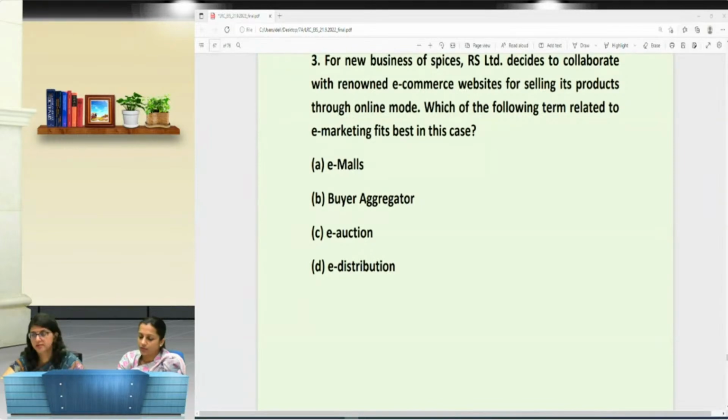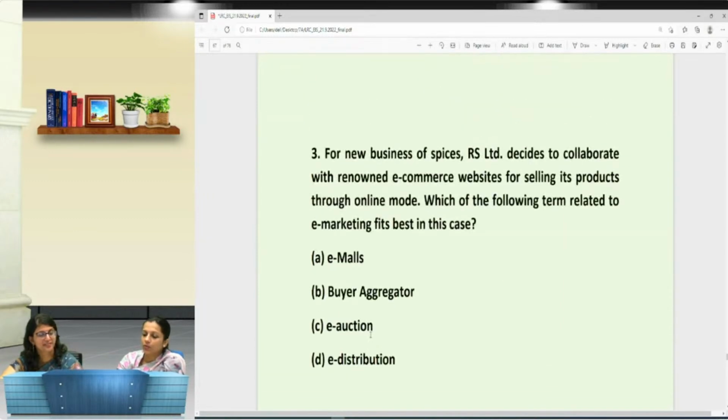Malls, e-malls. Somebody is saying B, lot of different answers, all the options have come. It cannot be B because we have done that. When we have collaboration, in to give the benefits over there. Whereas it says they are selling the product, collaborate with the websites. So answer is A.